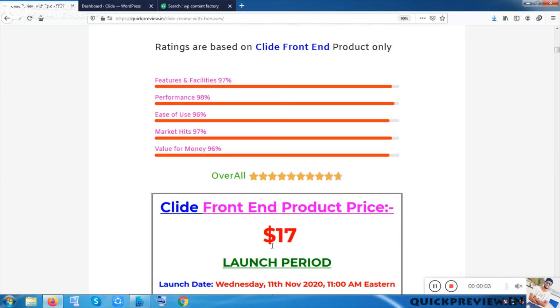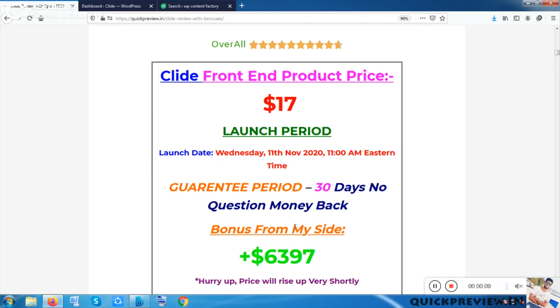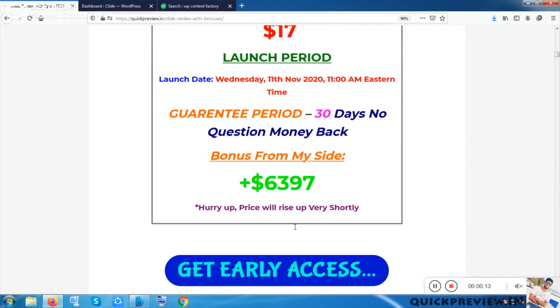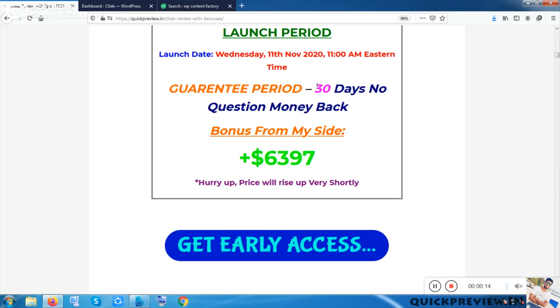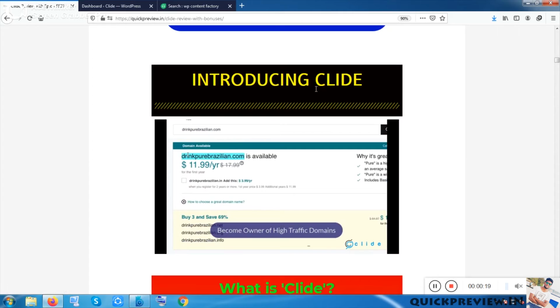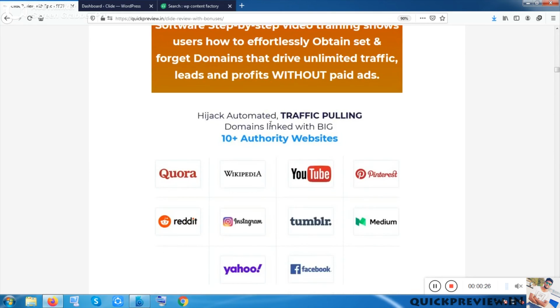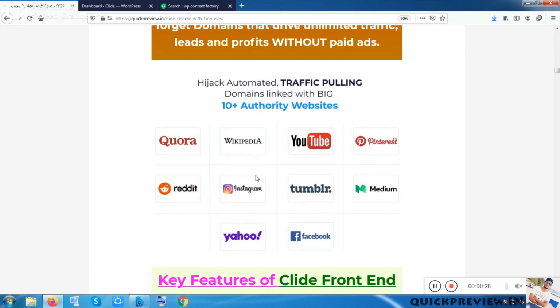So this is the main price, and it is only $17, only 17 bucks if you buy it now, because after some time it will be rising. They are also giving a 30 days no question money back guarantee, and they are very well known vendors with a good reputation in digital marketing. So this is what Clyde is, and which platform will be accessed.